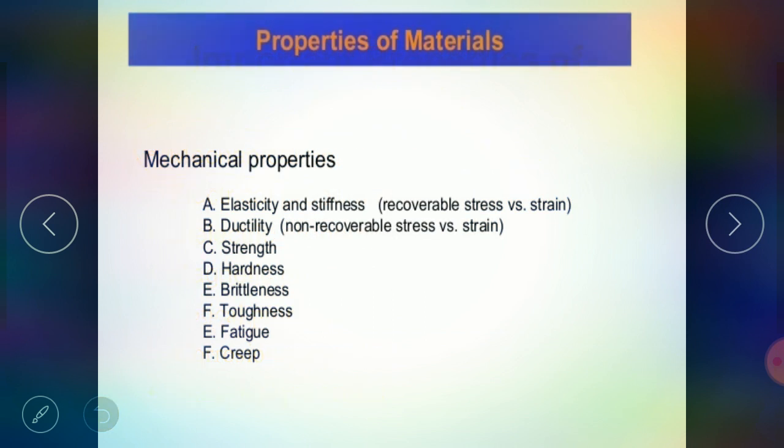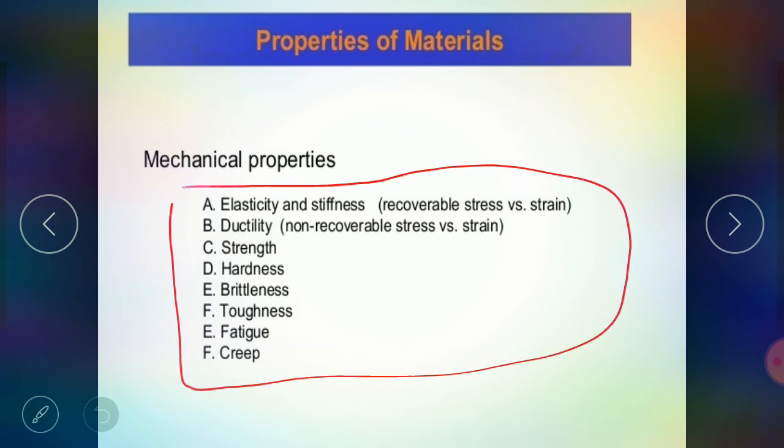Now we see the different mechanical properties. These may be familiar to you also. The mechanical properties are elasticity, stiffness, ductility, strength, hardness, brittleness, toughness, fatigue, and creep. So these are the basic properties of material, which may be called mechanical properties. We have to perform various tests on the metal and carry out practicals, or experimentation work, to find out all these properties.